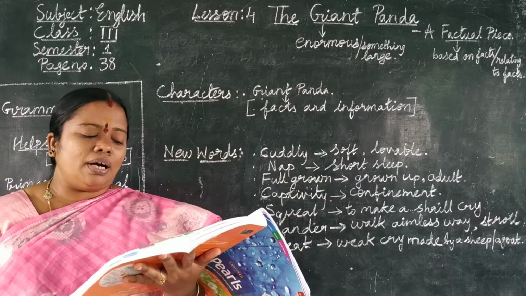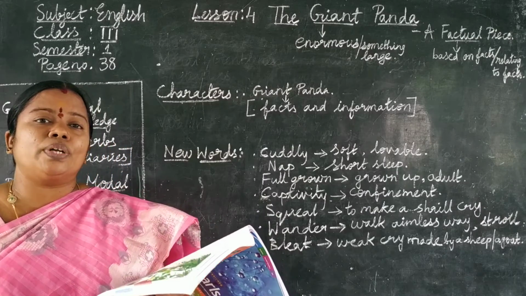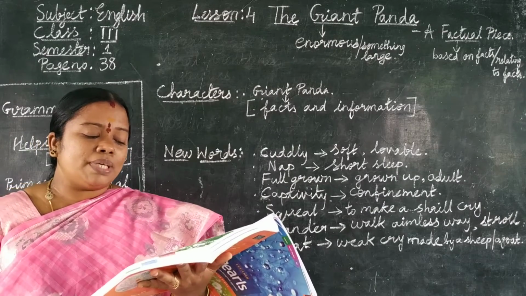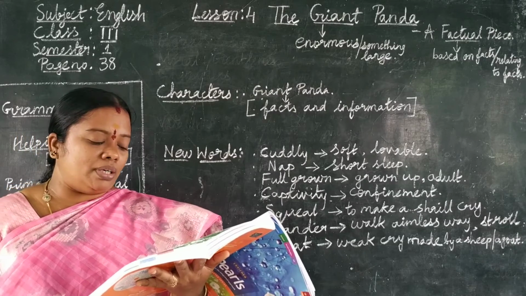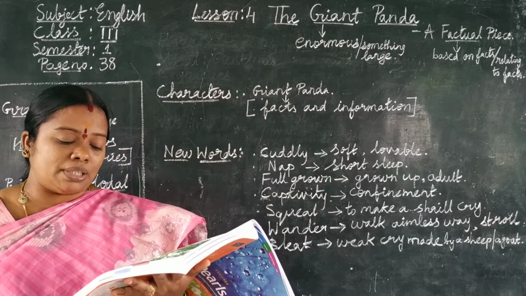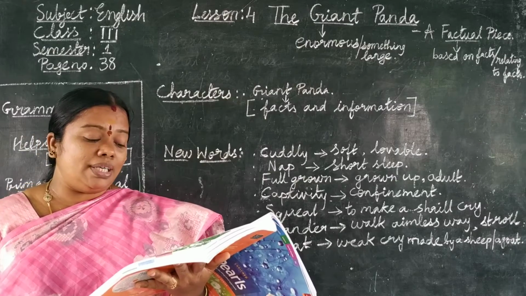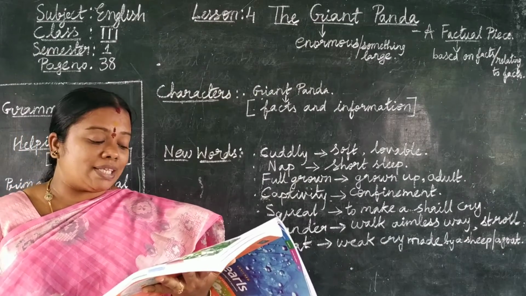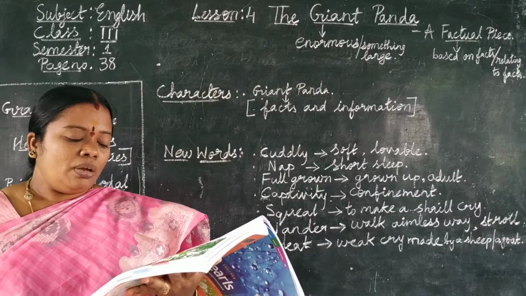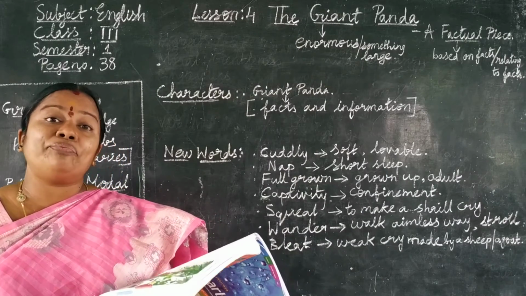A giant panda has very few natural enemies. One of them is the snow leopard. It can catch a baby panda that has moved away from its mother. Sometimes a hungry eagle may snatch a baby panda that has been left in a tree. People hunt pandas for their fur.